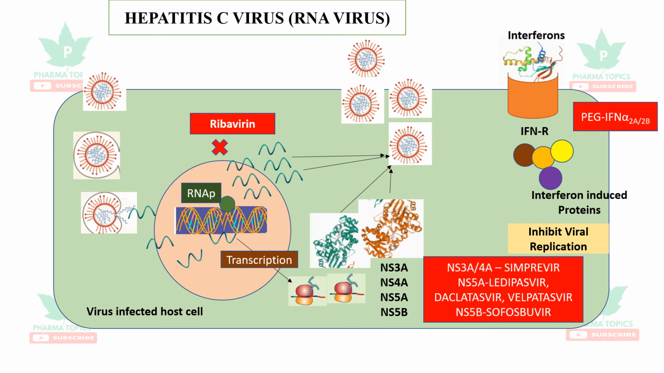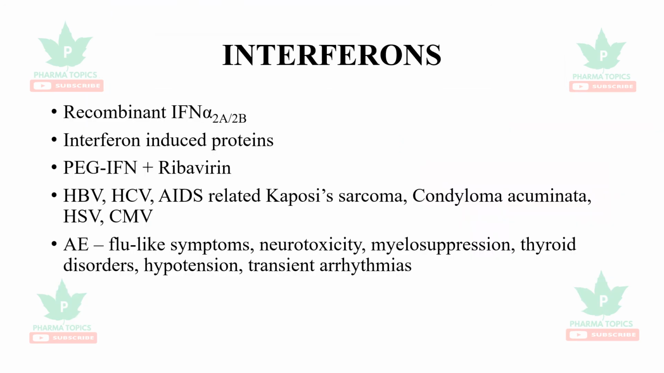So three classes of drugs are available. The most important category of drug is interferons. It's recombinant interferon alpha 2a and 2b. They form the interferon induced proteins. The most widely used combination therapy is PEG interferon with ribavirin.